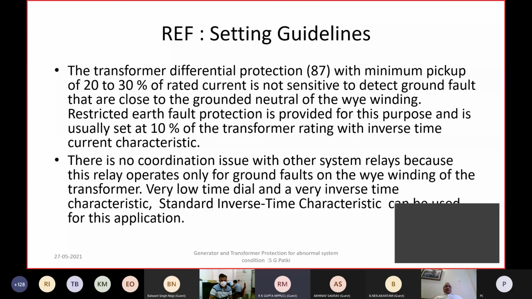Though theoretically high impedance protection provides better stability, because of the difficulty in arranging the required CTs with the magnetizing characteristic, low impedance is now the preferred mode, with the advantage that even the ratio matching and other things can easily be done in the modern relay. So the preferred one is low impedance with a percentage bias characteristic rather than high impedance. Thank you, sir.